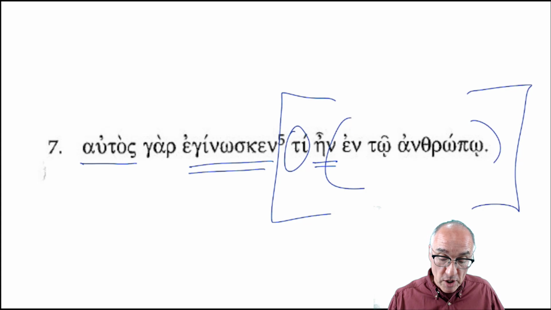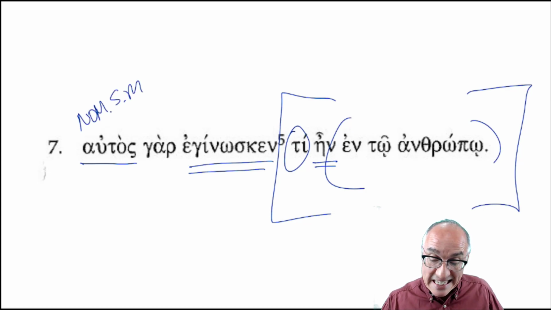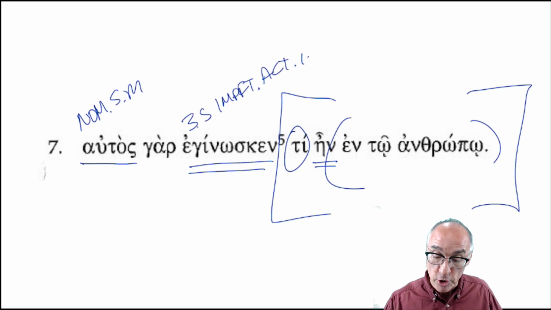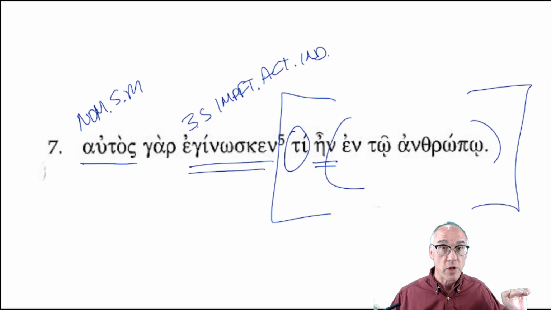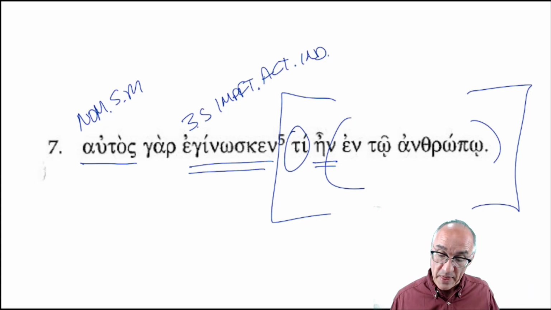For autos, nominative singular masculine, that man, eginoskin, third person singular imperfect, active indicative. He understood, he knew that, or he knew, there you go. For that man knew. There's that first part of the sentence, those three words. For that man knew. Or for he. It's not quite that. It's the softer that man.